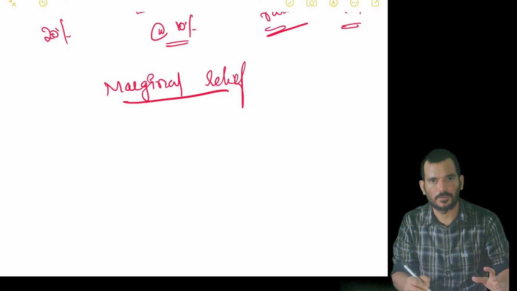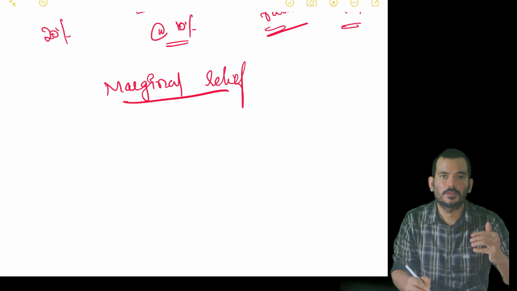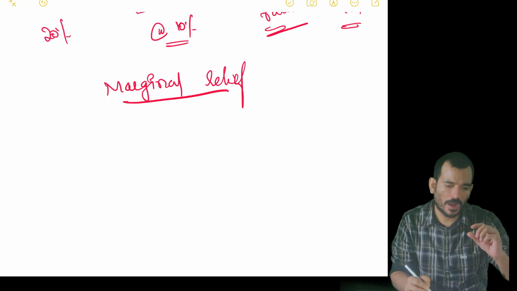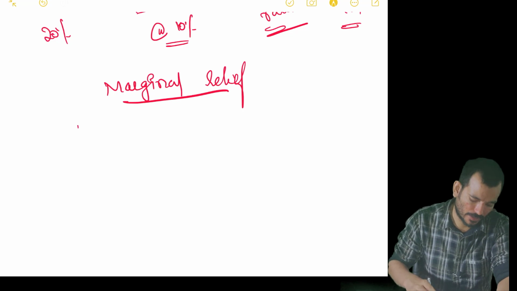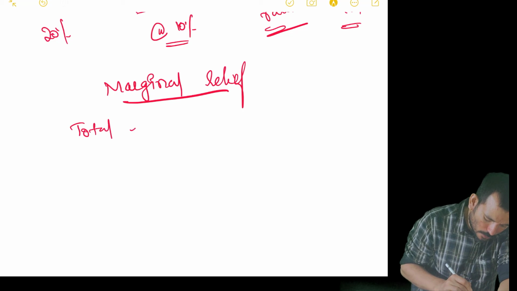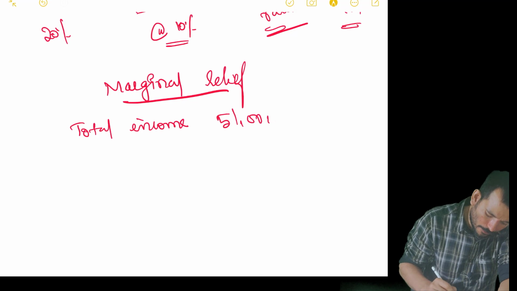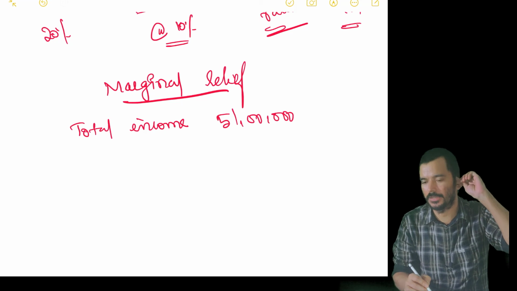To whom this relief is given, for whom the total income has exceeded marginally the basic exemption limit. I'm not understanding like that. There is an individual who has total income of 51 lakh. This is again an institute question, so I'm not manufacturing any question here.